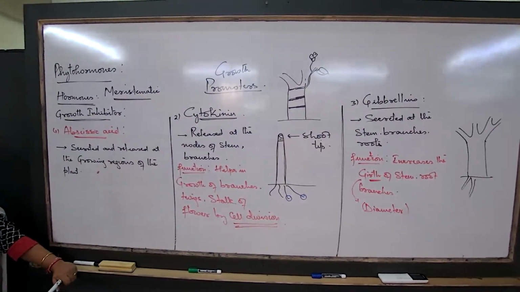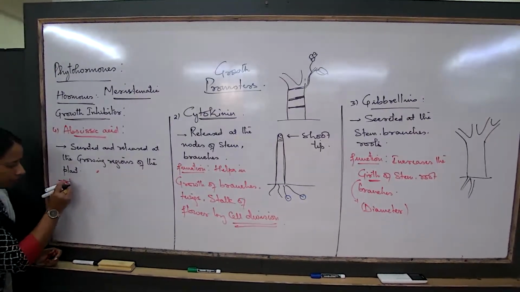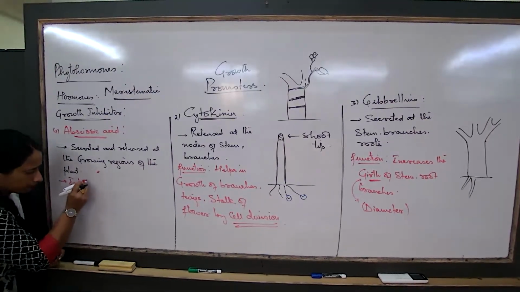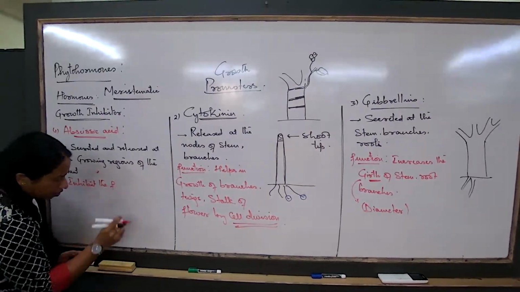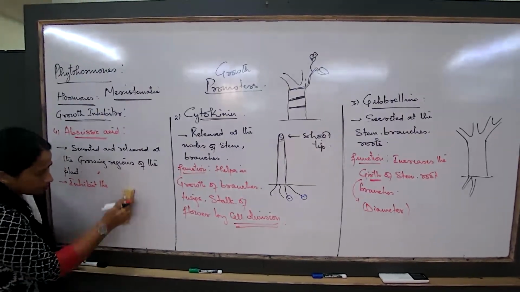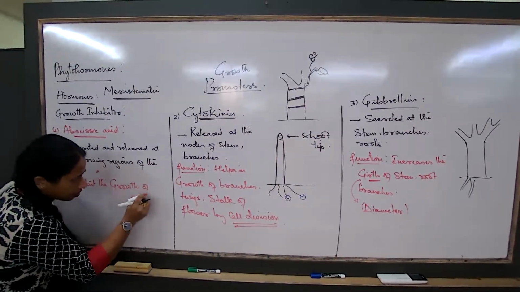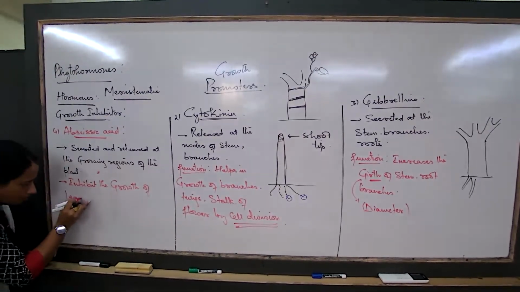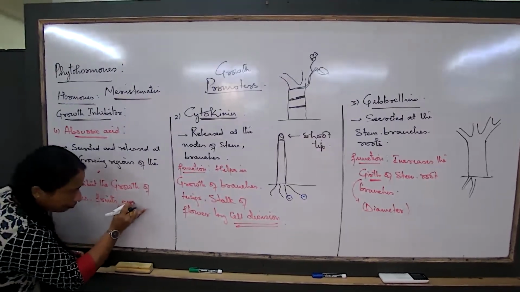What does it do? What is its function? It will inhibit the process of growth. It will inhibit the growth of leaves, fruits, and flowers.